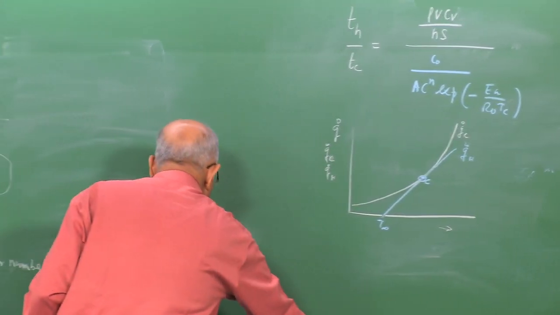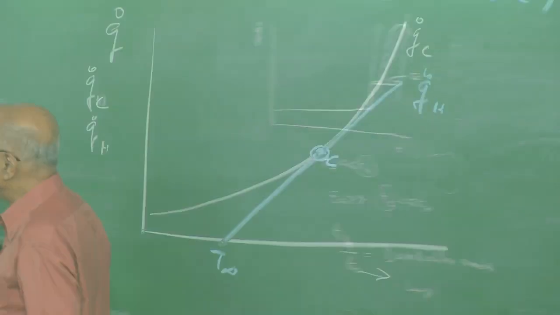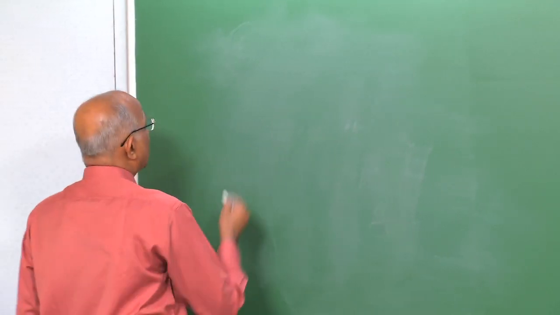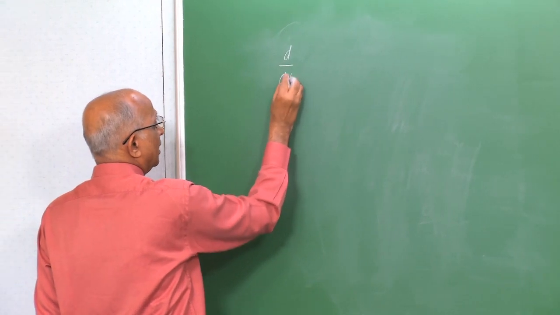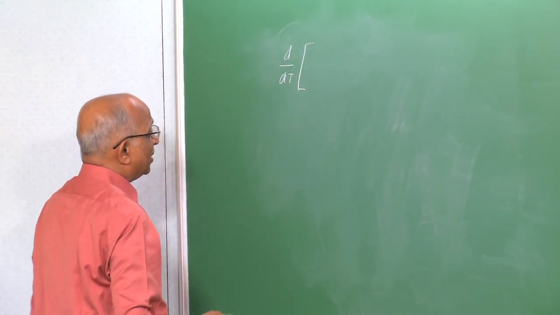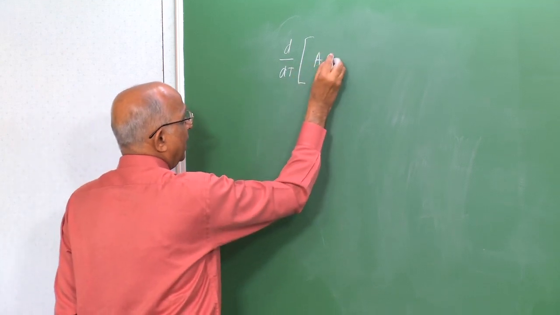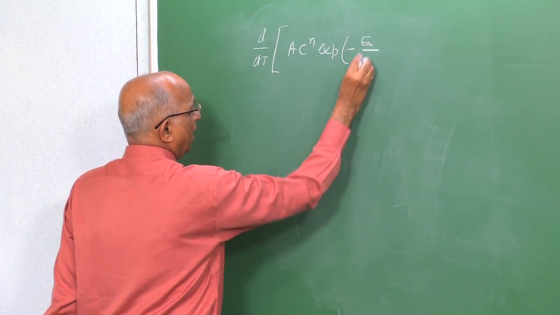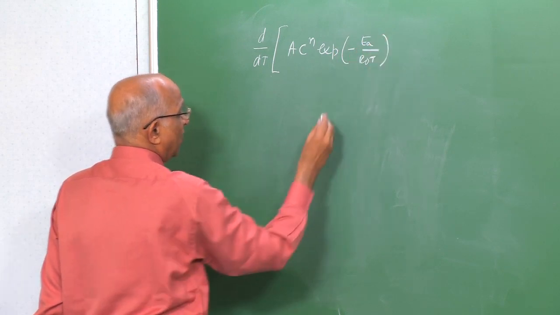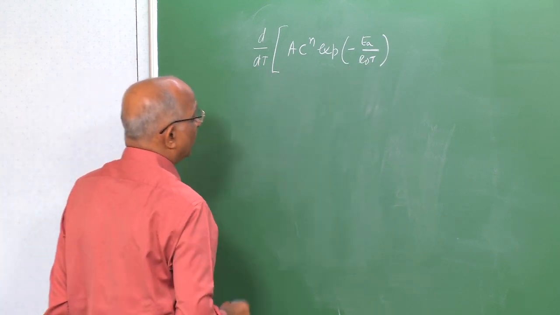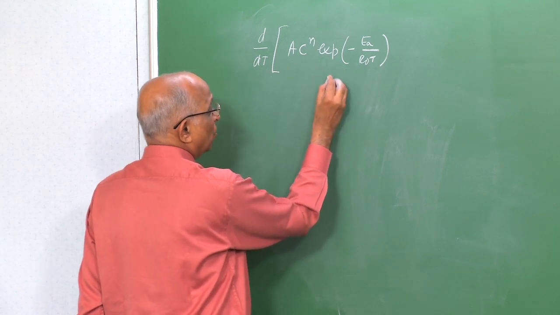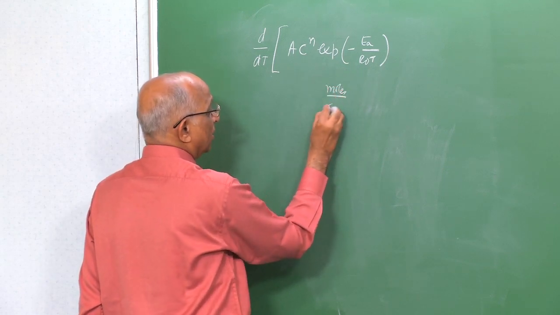We will go to the other side of the board and try to solve this. We have the expression d by dT, the tangent, of A Cn exponential minus Ea by R naught T, at the tangency condition T equal to Tc. We also found that this is equal to so many moles per cc second.